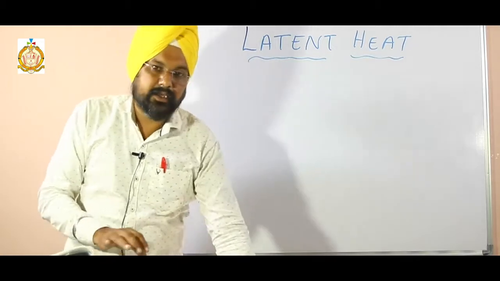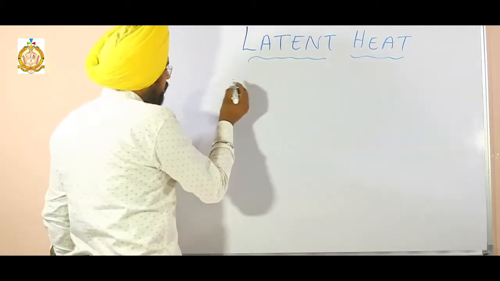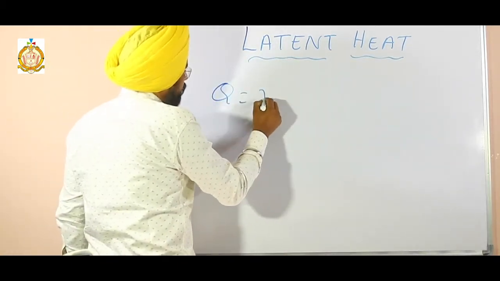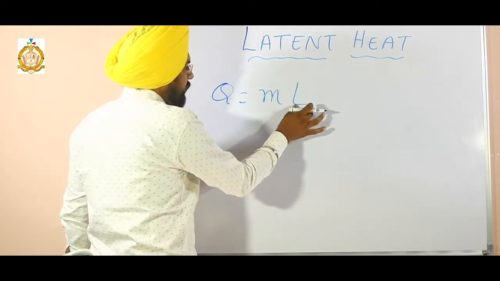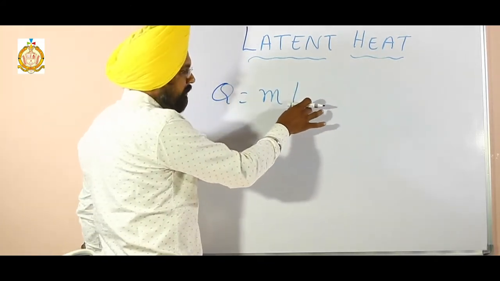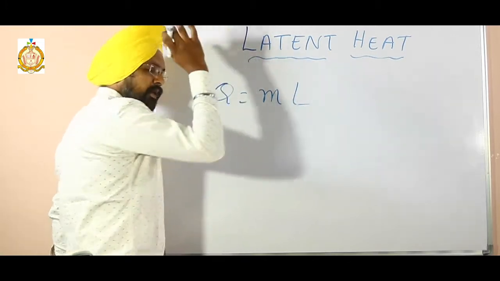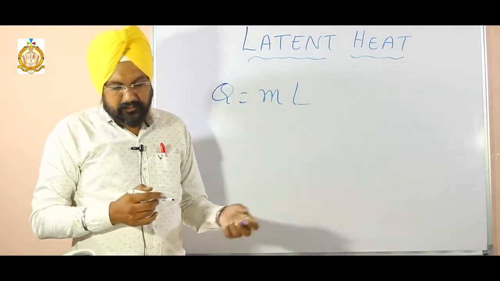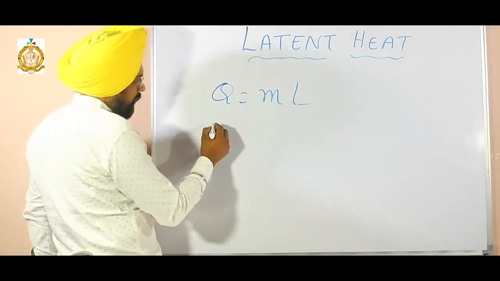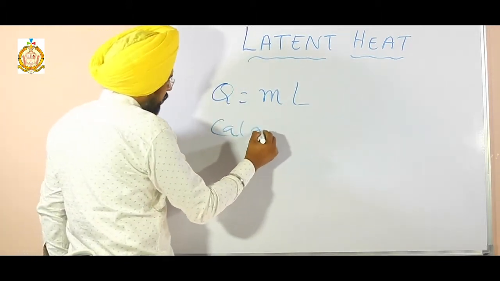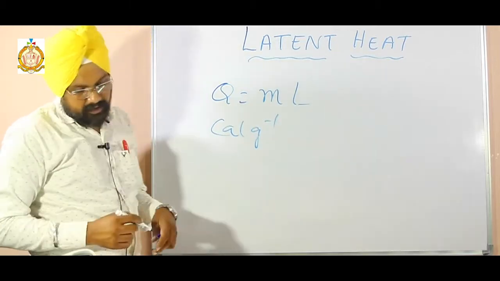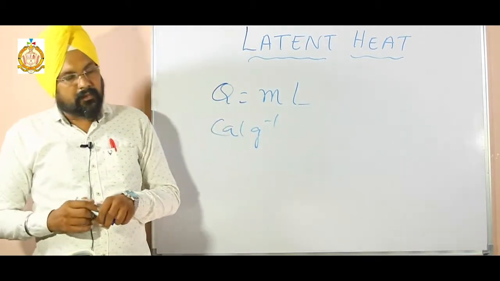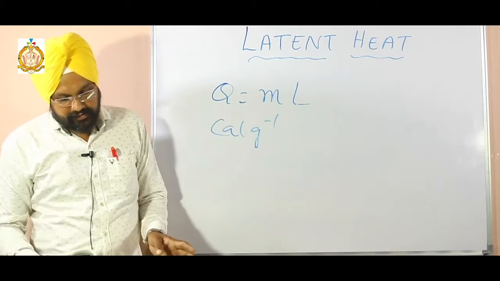When any material is changing state, you can use Q equals mL, where L is the latent heat. The SI unit of specific latent heat is calorie per gram, or joule per kg.